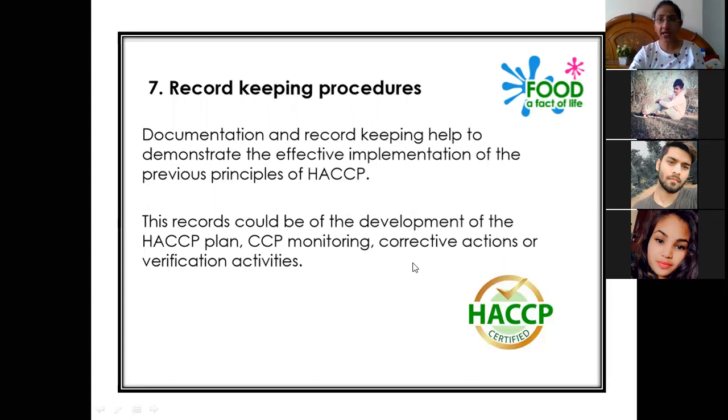When auditing happens, a company can show the proper documents: this was a critical control point during our food chain production, and this is a corrective action we have taken. All these ultimately help the company to show that the implementation of HACCP plans has been strictly followed in our company.